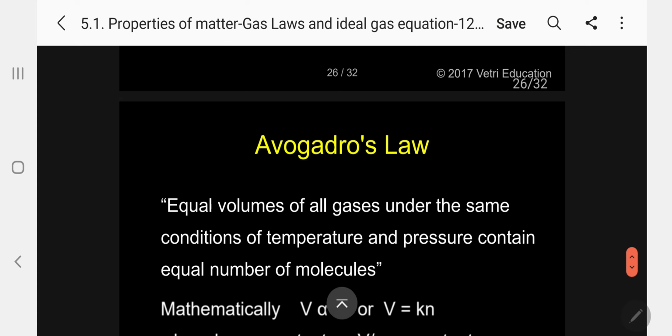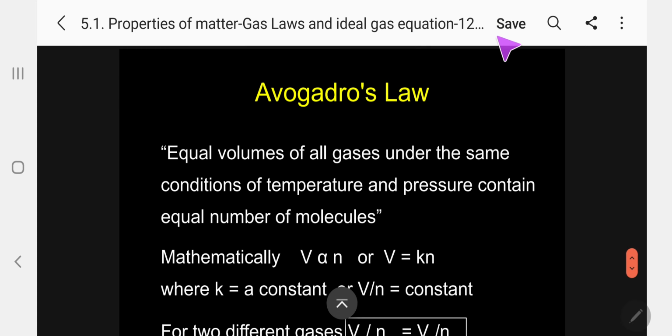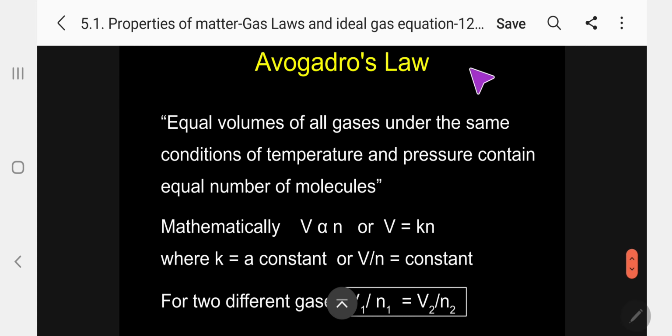Okay. The next law I will go for is Avogadro's law. This is a very, very important law. Only Avogadro introduced the term molecule. The term molecule was introduced only by Avogadro. Dalton introduced atom, Avogadro introduced molecule. So what is Avogadro's law? Equal volumes of all gases.